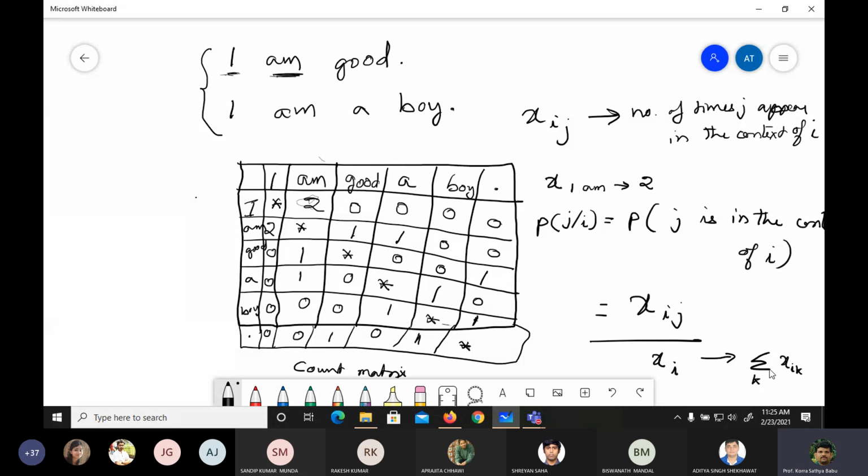So this is basically the summation of all the column values for a particular row. Suppose I say for "good": the summation of 1, 0, 1 is 2, so this value is 2 when i is "good" here.